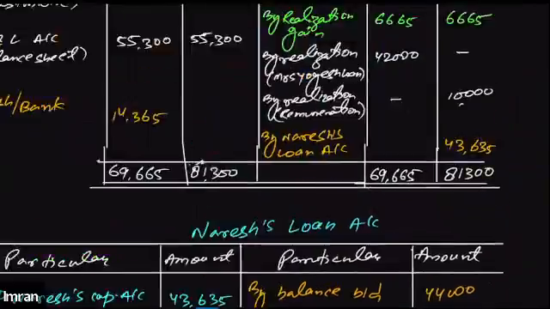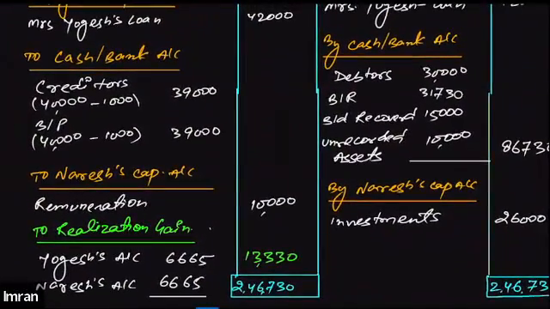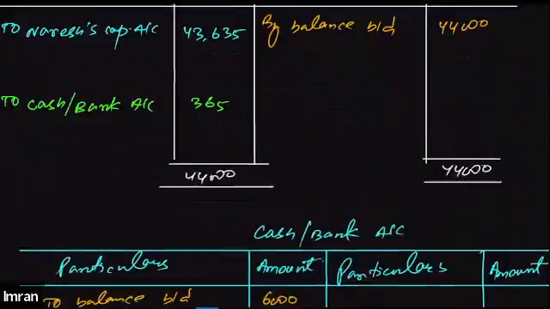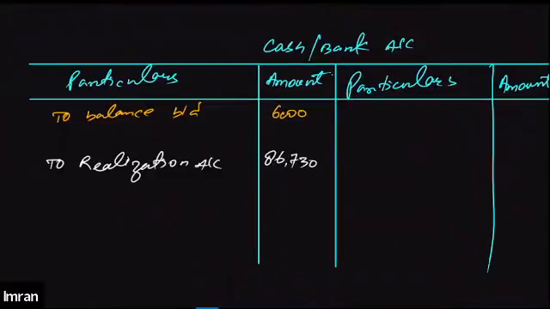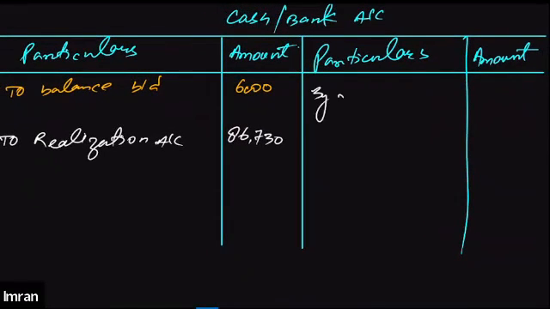And again, we will go back to the realization account. On the debit side, you can see we have made some payment of 39,000. That means it will be 78,000. We will write 78,000 here under the cash account. We paid creditors, so we'll write it as by realization account. We paid 78,000 to our creditors.